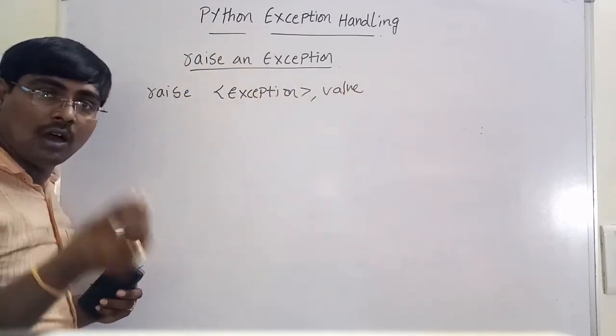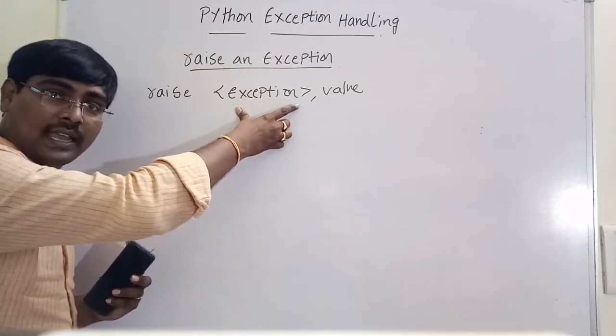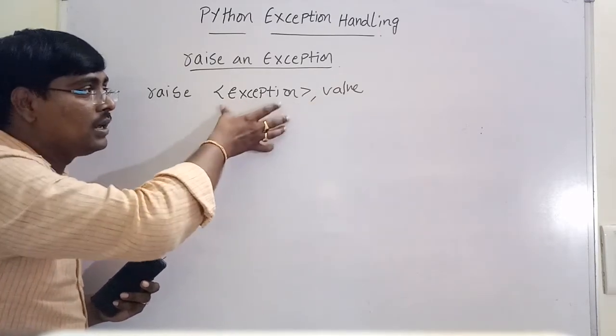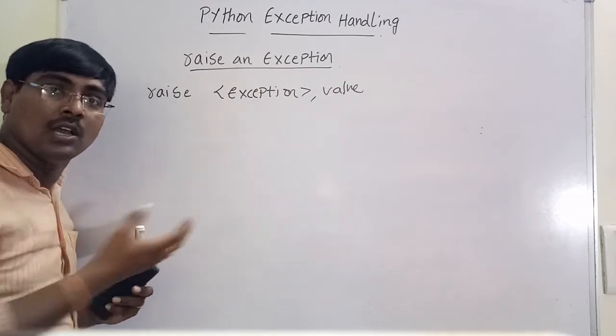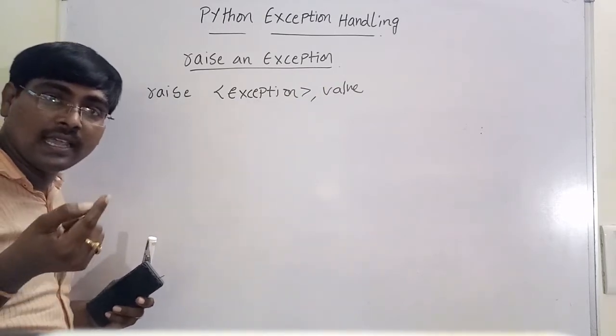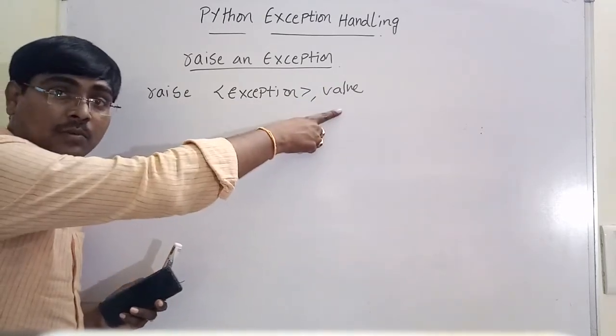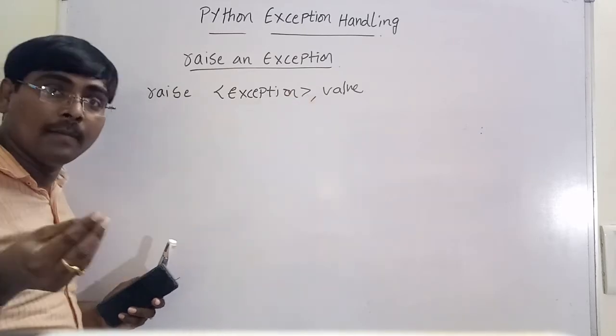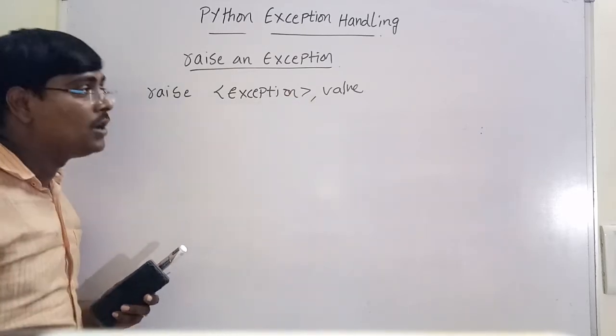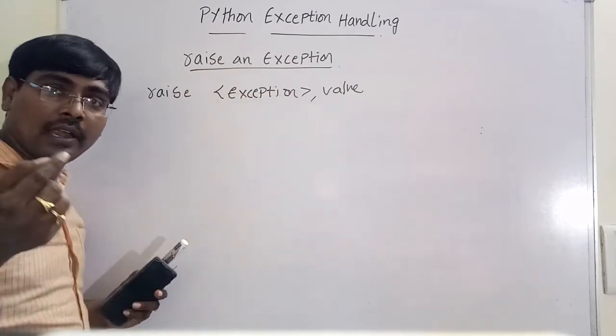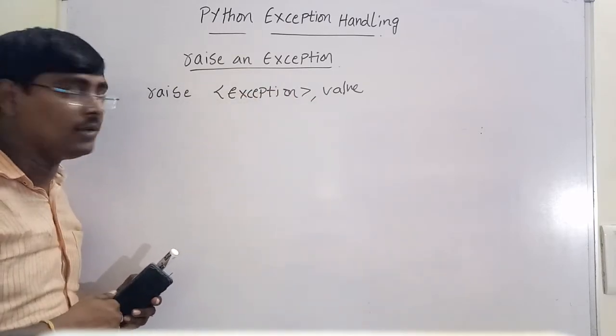Value is the argument that is passed to the exception class. We use the as keyword, as we already discussed in the example of an exception with some value. By using the as keyword, we access the value, and we use e as the reference variable.